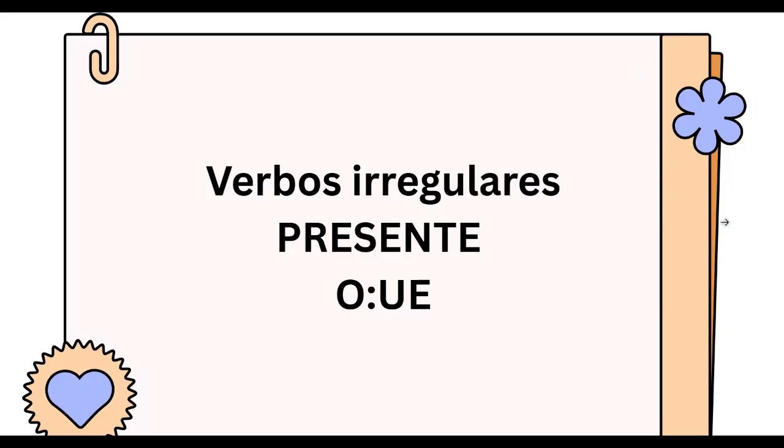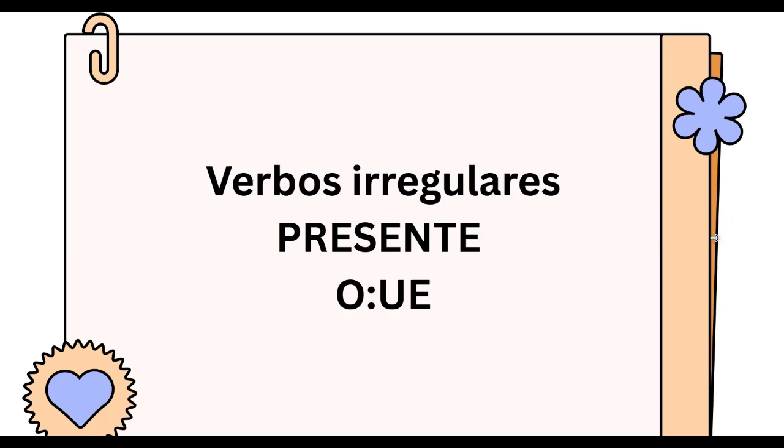Okay, so today we are going to learn about the verbos irregulares in present. Those that you will see, I will explain it to you, but you say O to UE, like a column. You can find them. You can Google them and you can find all the list. But today we're going to talk about them.